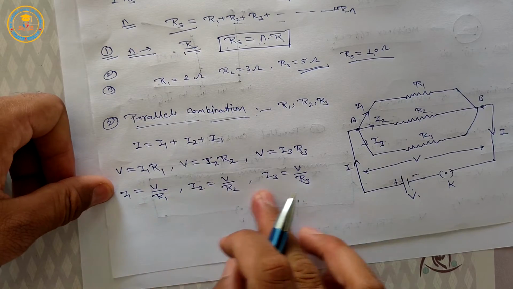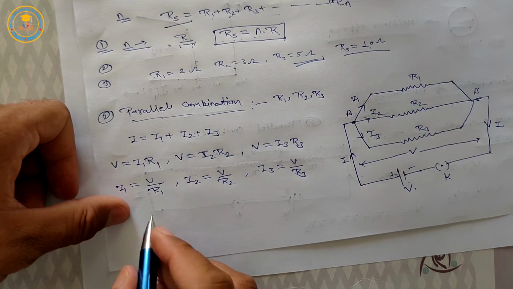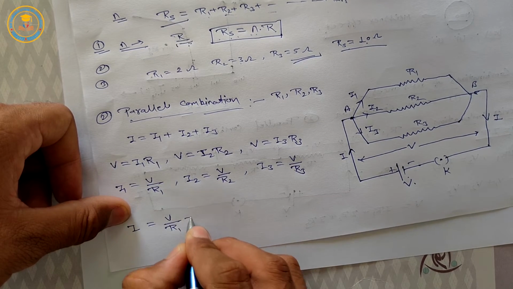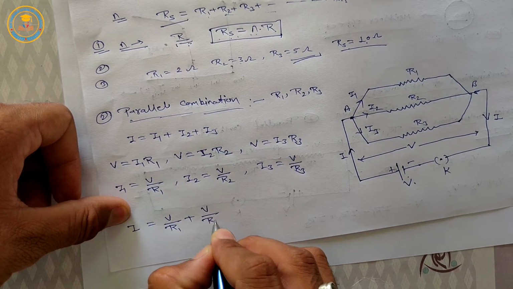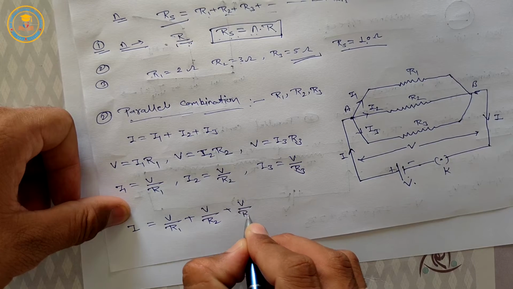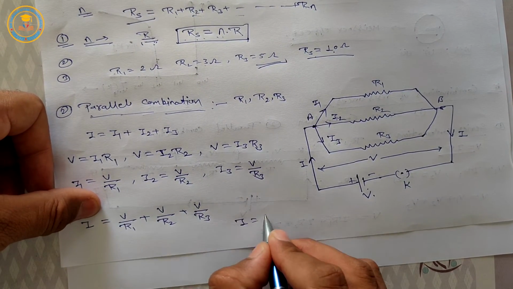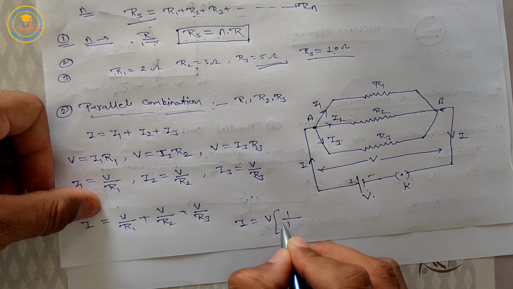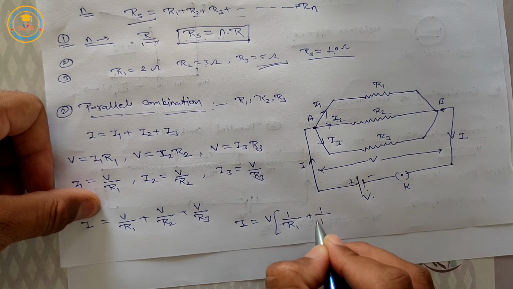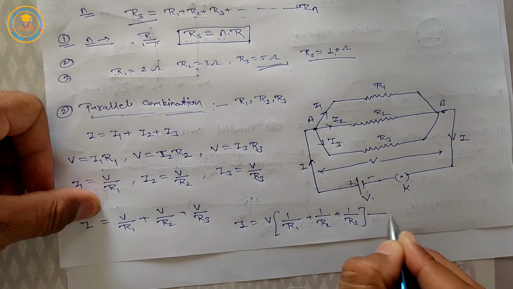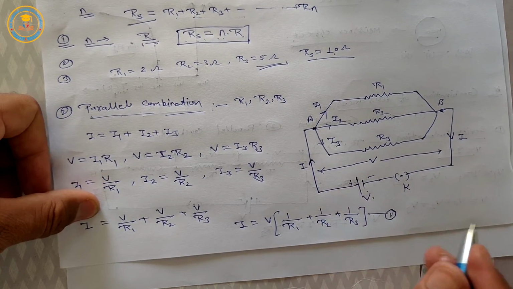Put the values of I1, I2, I3 in this equation, then we get the total current I is equal to V upon R1 plus V upon R2 plus V upon R3. We take V common, then I is equal to V into (1 upon R1 plus 1 upon R2 plus 1 upon R3). This is equation number 1.